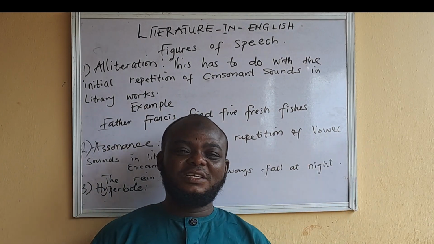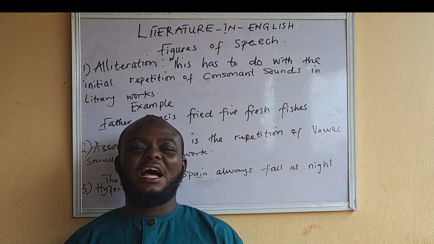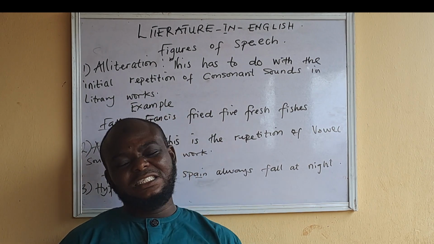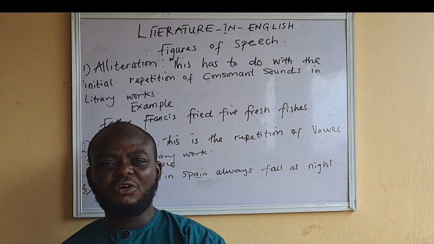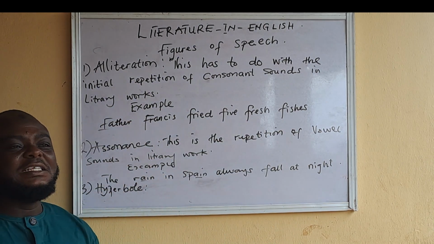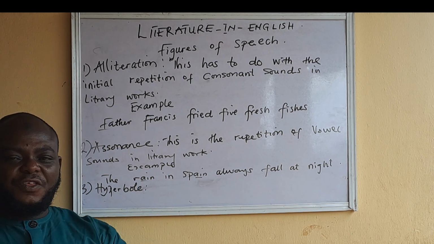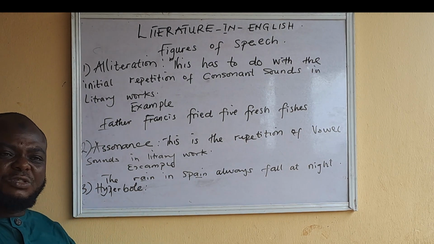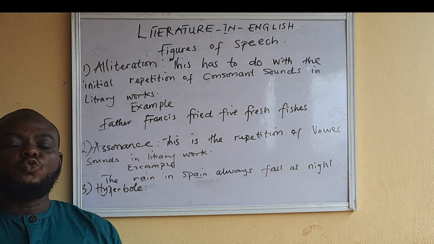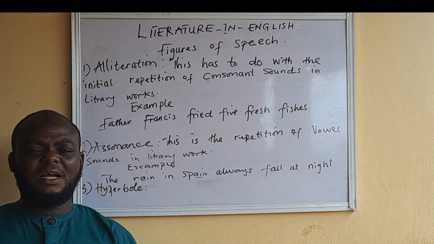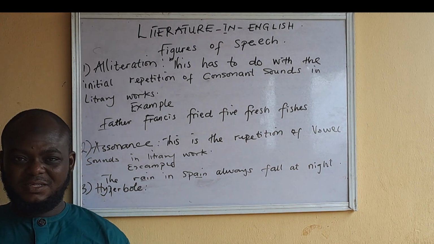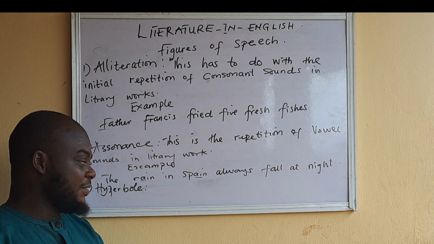Now I said last week, we use figures of speech in literature to add aesthetic, to add beauty, to add depth, to add deeper meaning to literary works. We use hyperbole to add aesthetic depth to any literary work, when you are saying something beyond limit. So hyperbole has to do with an overstatement.